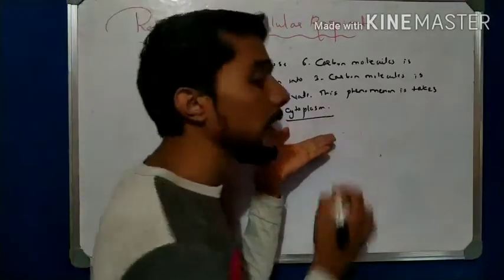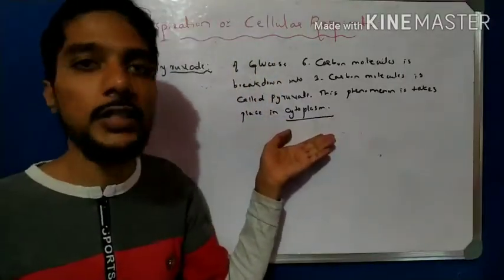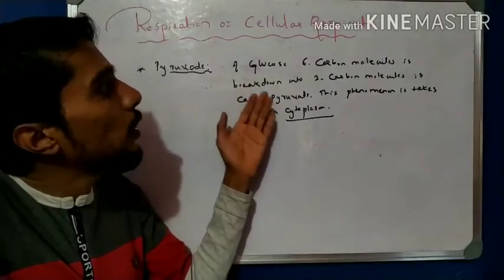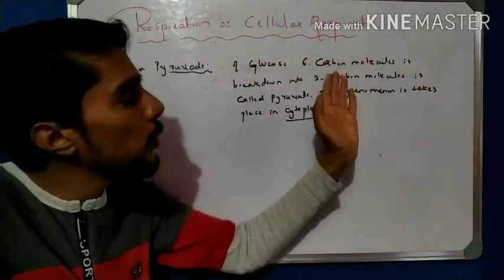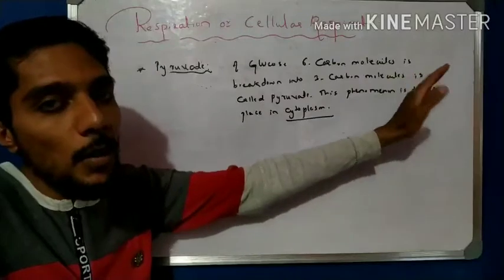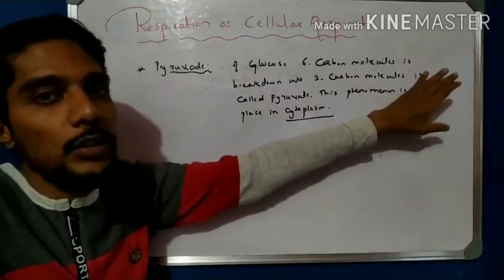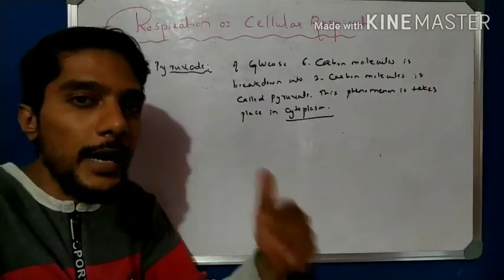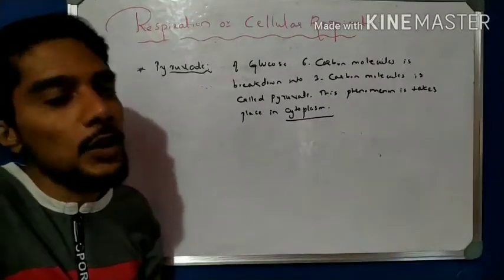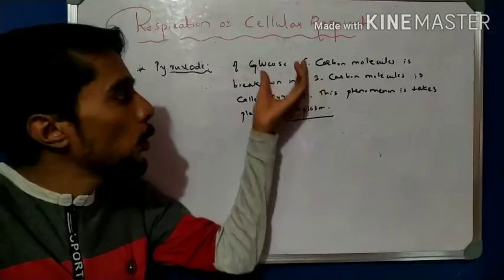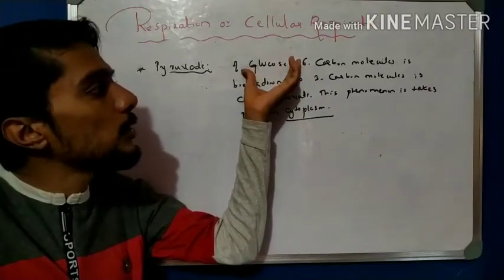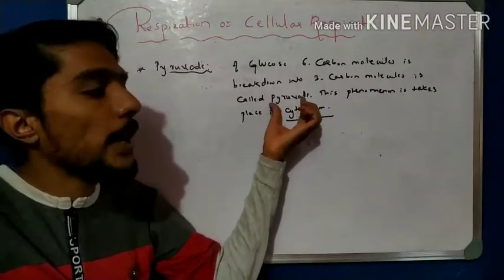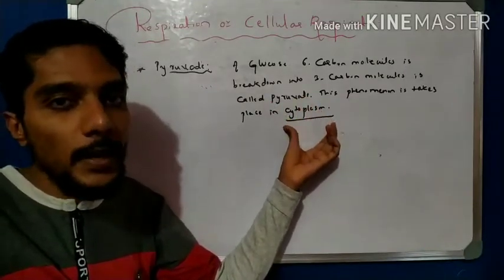That is very important. Multiple choice question. In the examination, one time they ask about the breakdown of the glucose, 6 carbon molecules, into 3 carbon molecules. Does this process take place in mitochondria, cytoplasm, yeast, or none of these? So the answer is cytoplasm. Glucose is broken down into 3 carbon molecules called pyruvate, and this takes place in the cytoplasm.